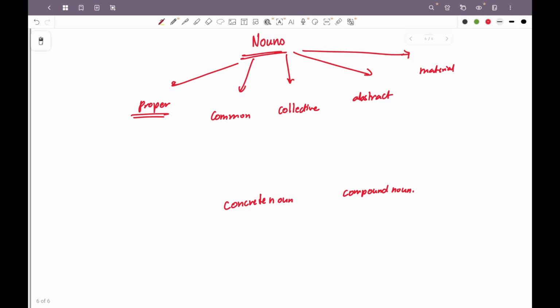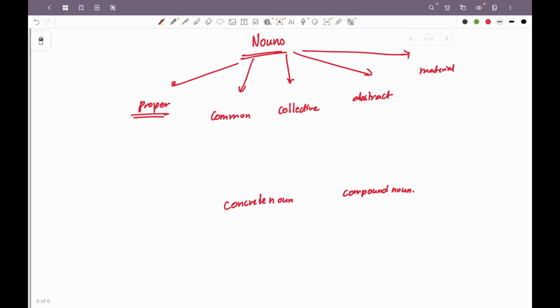So fleet, class, crowd, these are all collections of people, place, animals or things. Abstract nouns are nouns which refer to a quality or a feeling. For example, hatred, love, innocence, knowledge. These are things that cannot be seen or touched, but can be felt, right?